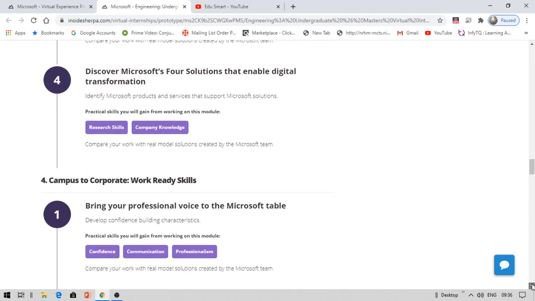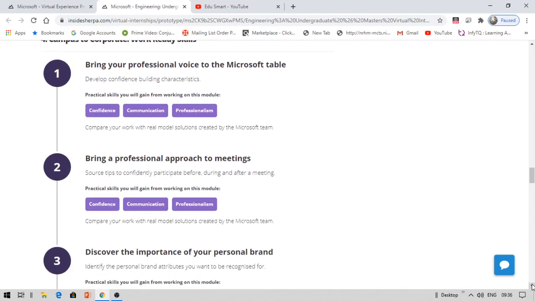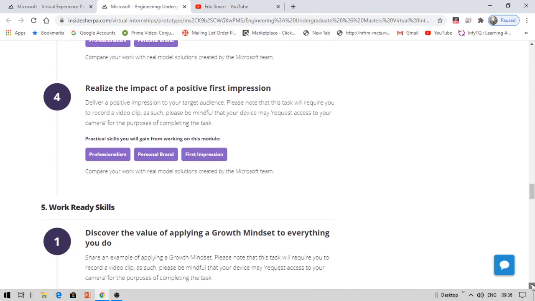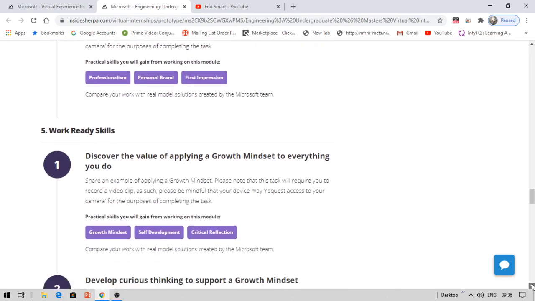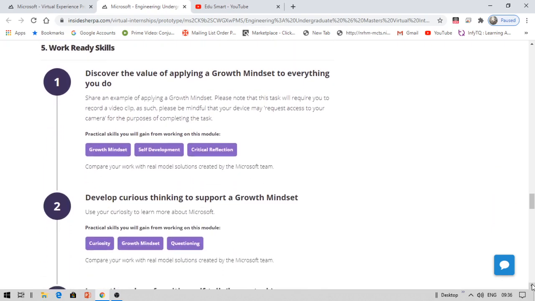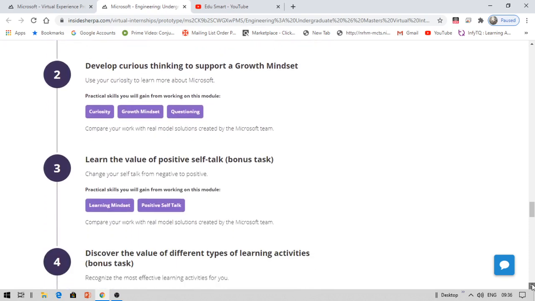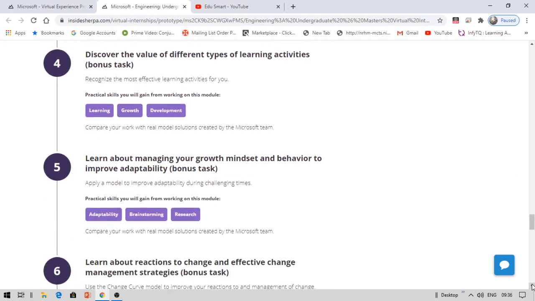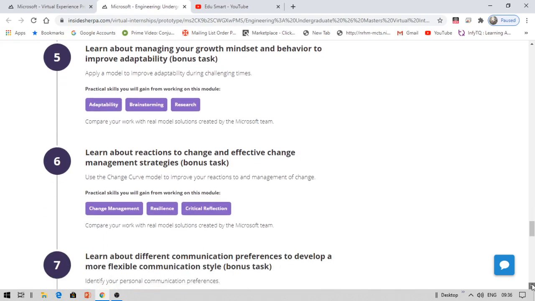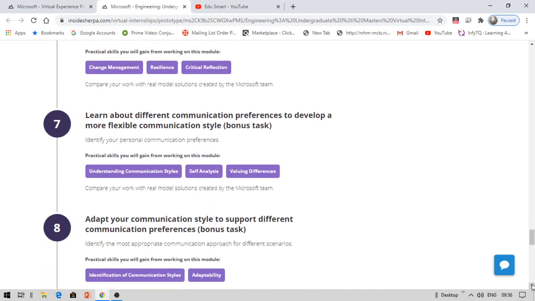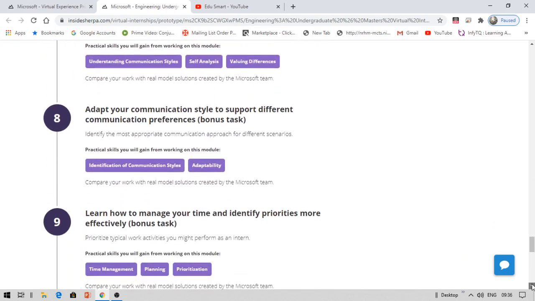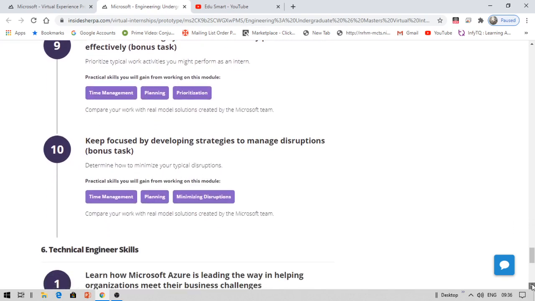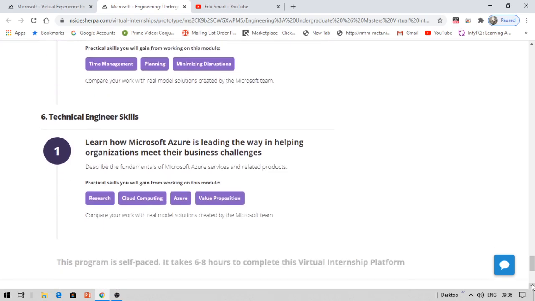Explore, discover, campus to corporate. They are showing you many skills that are ready for work. You will be getting very good knowledge, not just for Microsoft. You can use this for any other company. You can showcase that in your resume. But the thing is that you should be able to speak about what you have done in this internship. Unless you do something or talk about this, it's worthless. Gaining a certificate is not important, but how well you are able to talk about it and how well you are able to gain knowledge from this is really important in any internship, not just this one.